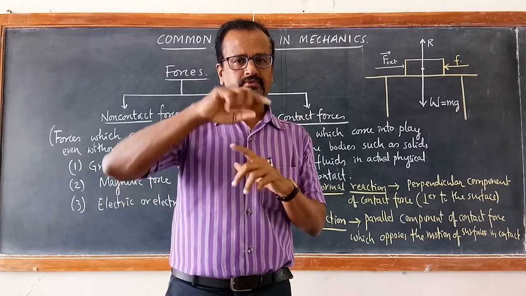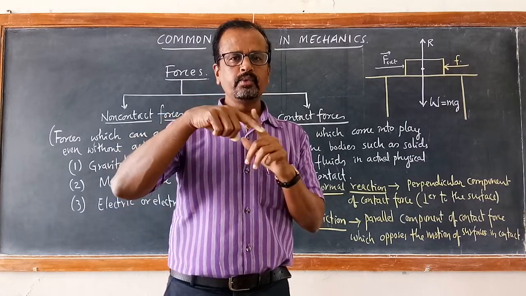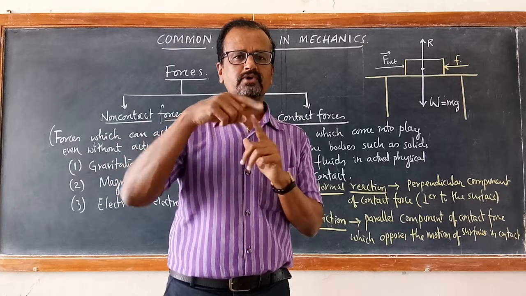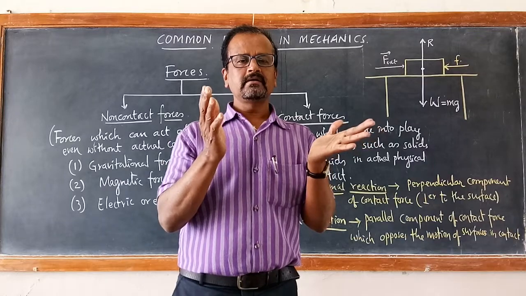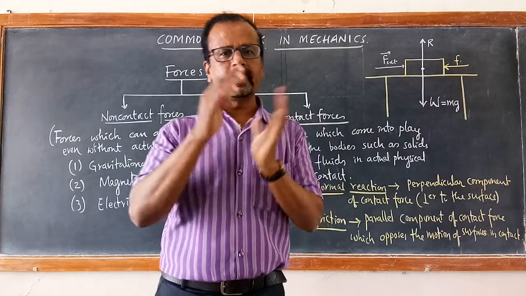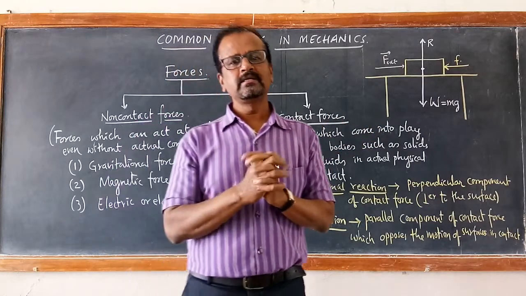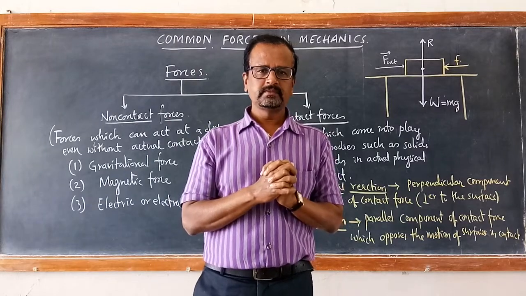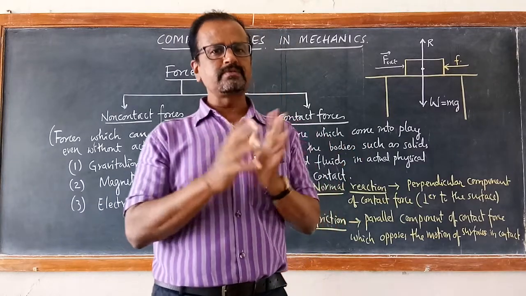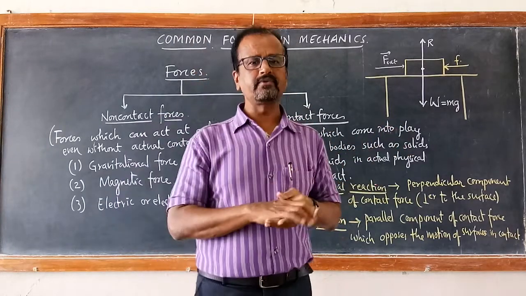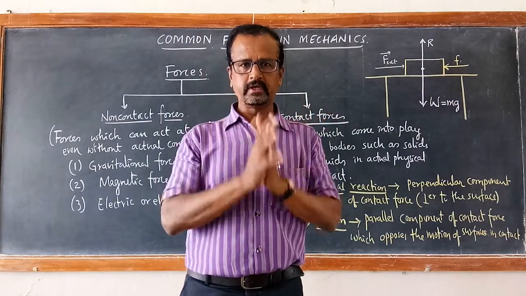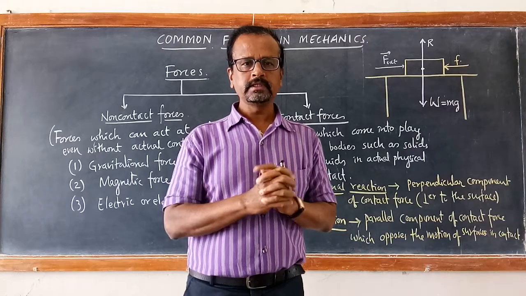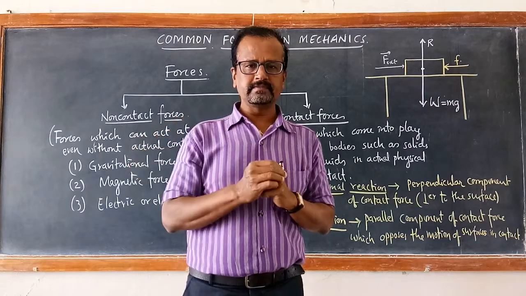So the force that comes into play which opposes the motion, or in general the force that exists between solid and fluid, we call it viscous force. So viscous force is another example of contact force. Whenever there is contact between solid and liquid, milk can be very easily stirred.